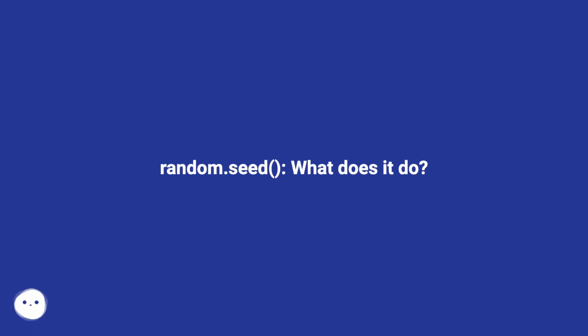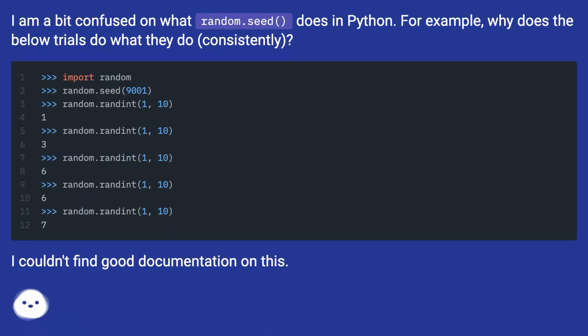Random.Seed, what does it do? I'm a bit confused on what Random.Seed does in Python. For example, why do the below trials do what they do, consistently? I couldn't find good documentation on this.